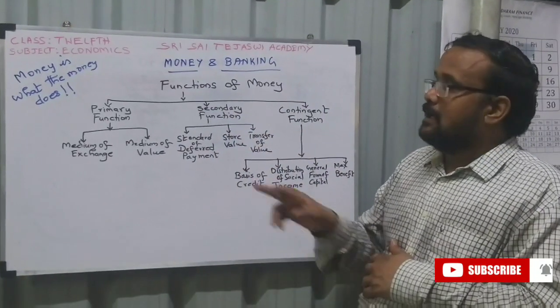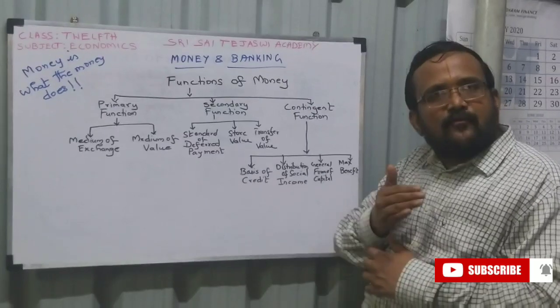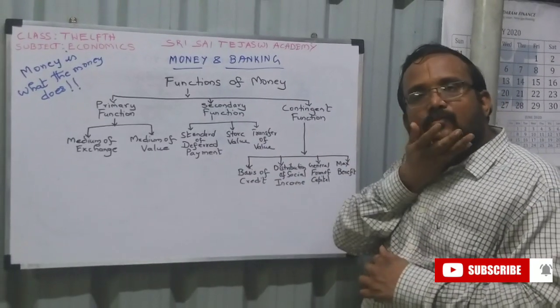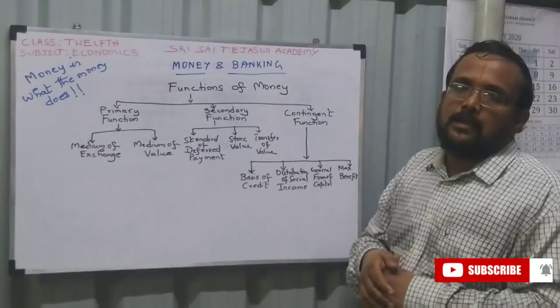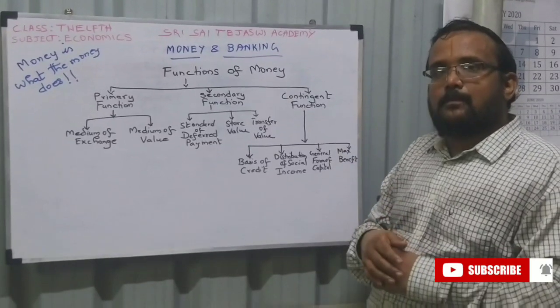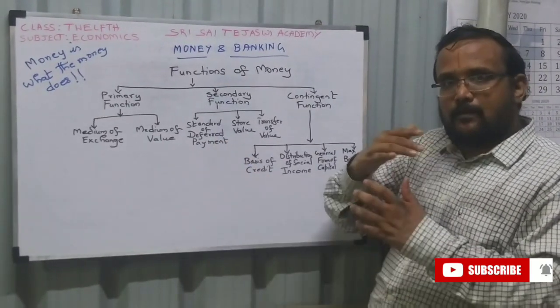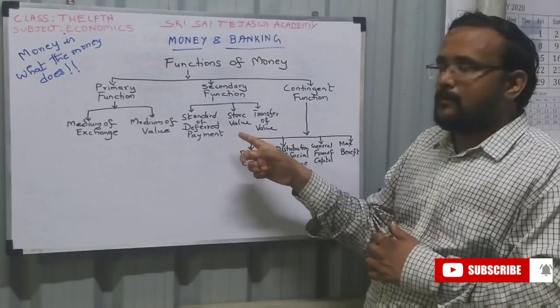Secondary function: standard of deferred payment. What does deferred payment mean? You get 1,000 rupees from your friend and he asks you to return the money, and you say, okay, I'll return it after a month. You defer the payment. So that is deferred payment. Defer means you postpone the payment. It is nothing but a kind of loan.